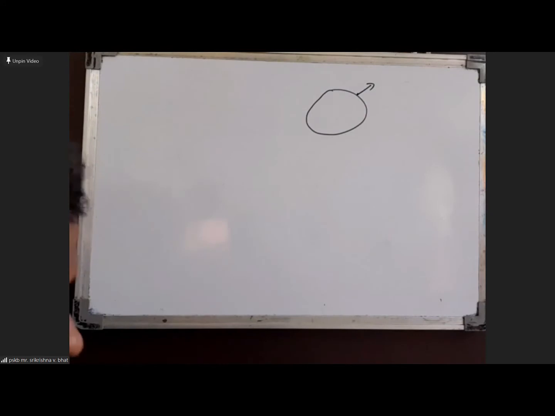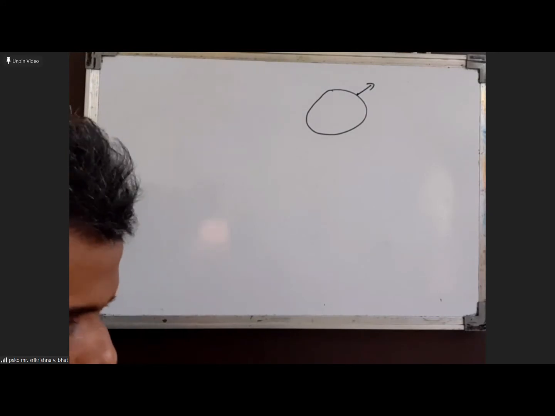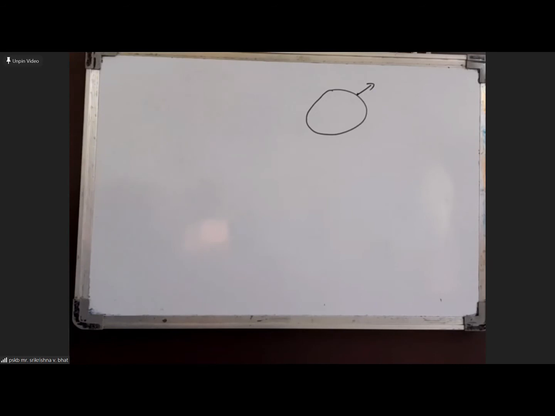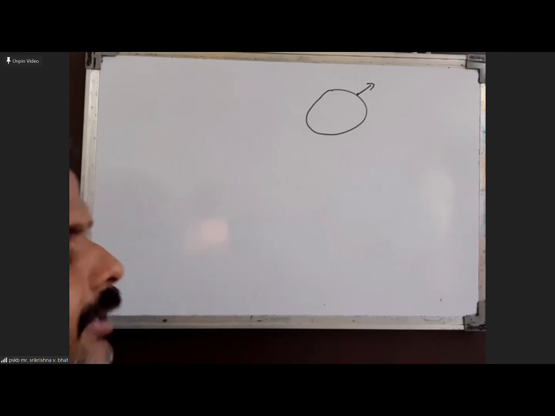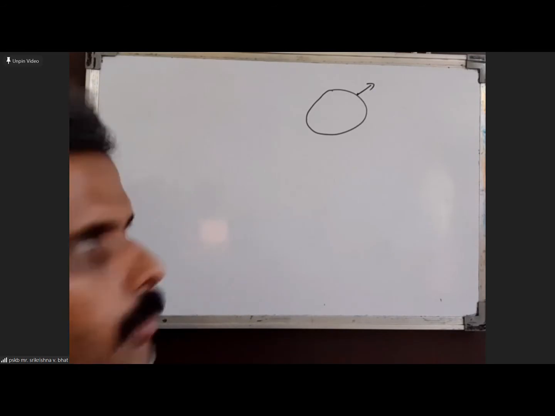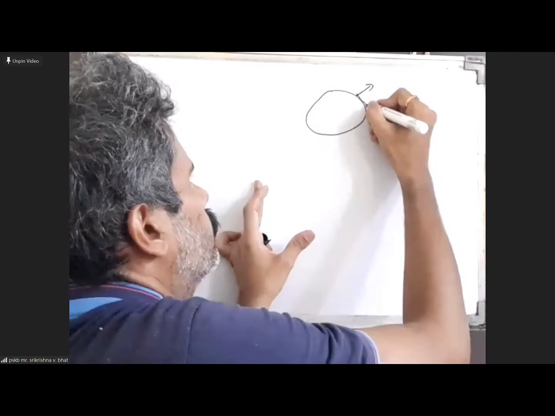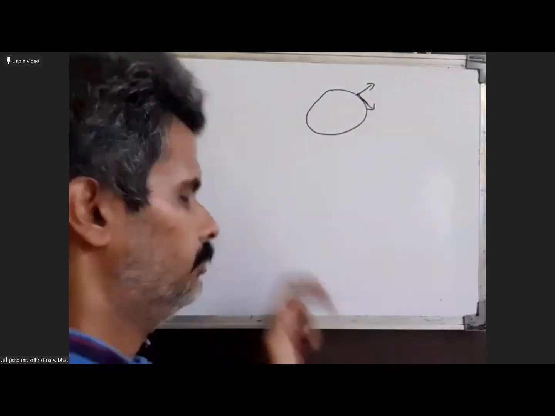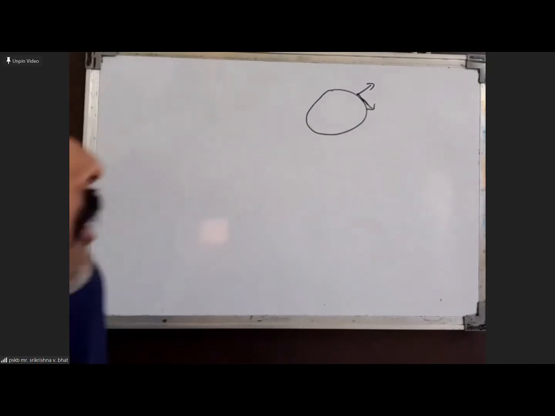And then another particle is projected along the tangent at the same point, with the same velocity.